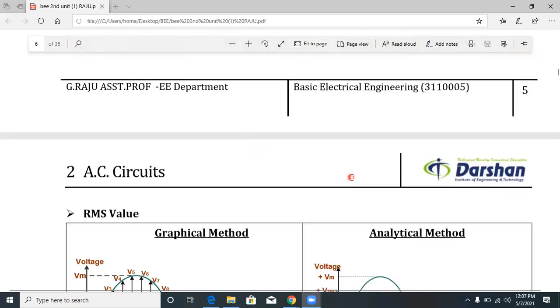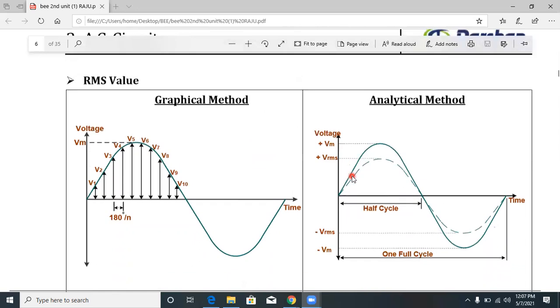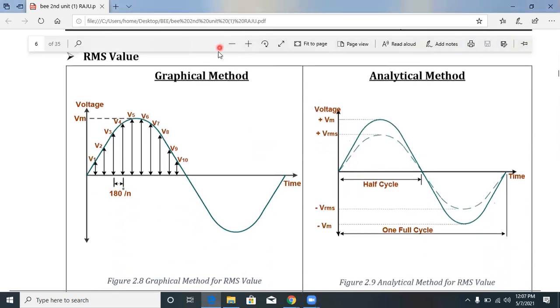Understood? Then next, coming to the RMS value. RMS is nothing but root mean square. In the same way, here also we have to find the RMS value by using the graphical method and by using the analytical method. Here these are the different instantaneous values of the same sinusoidal waveform: V1, V2, V3. These are the instantaneous values, and this is the maximum voltage.